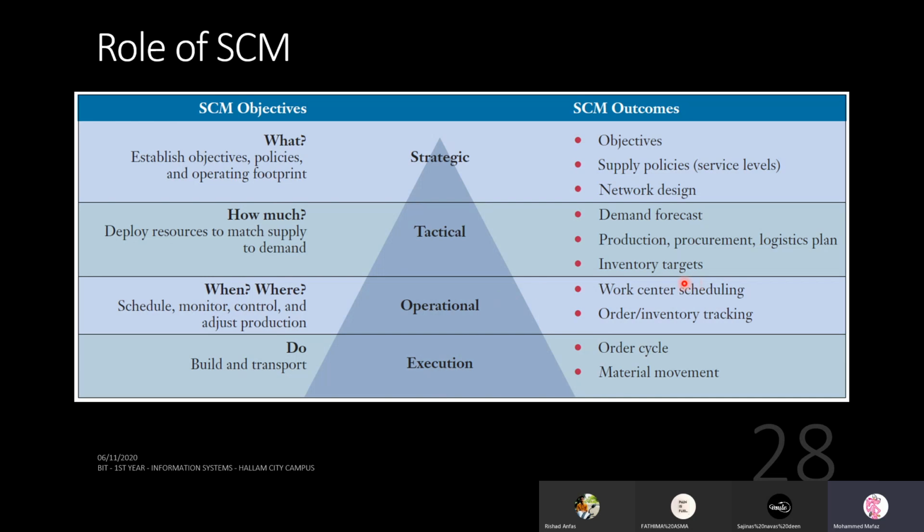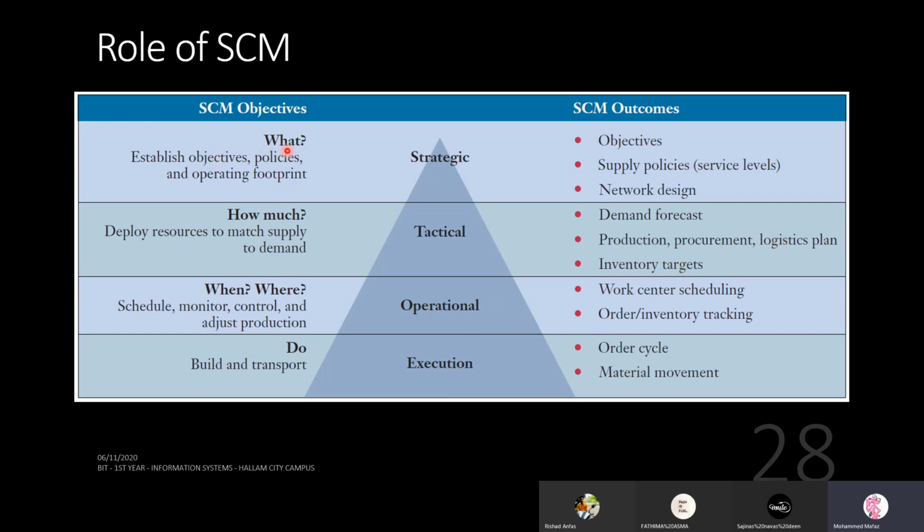So what are the outcomes of these things? When you use an SCM, you come up with work center scheduling and order inventory tracking. Then you decide how many resources and how much material is needed. That is called tactical. So you come up with a demand forecast, production schedules, procurement plans, inventory targets.